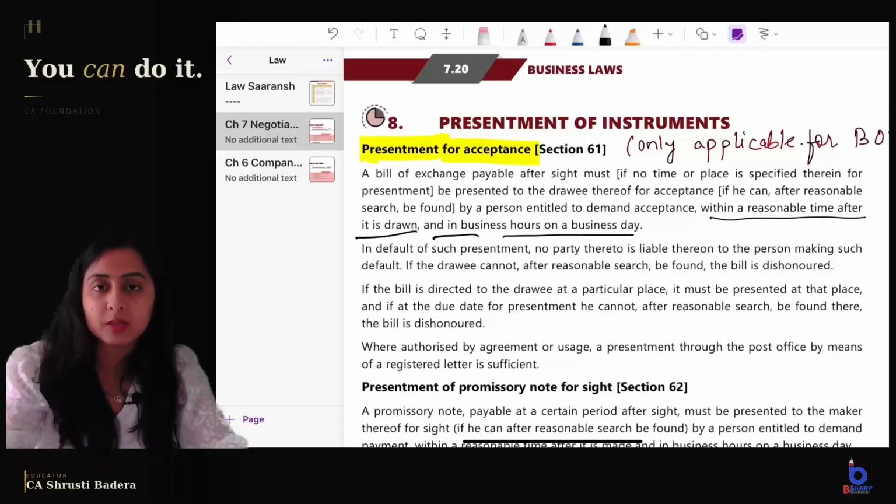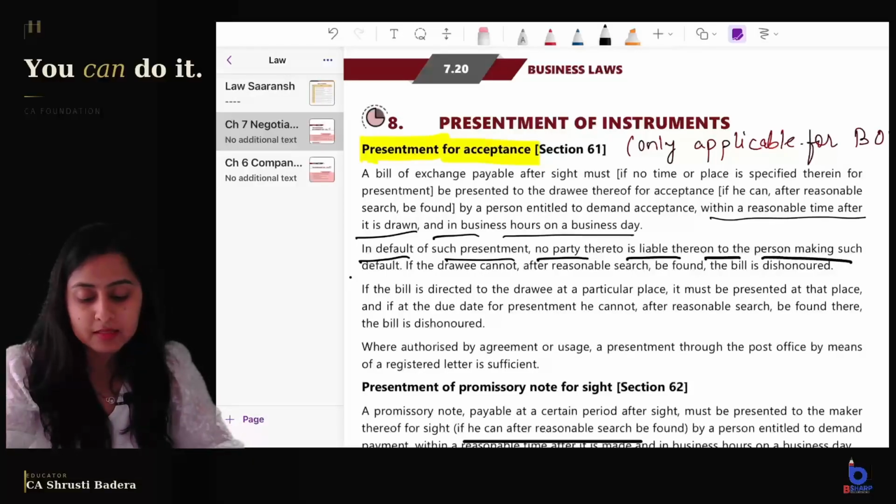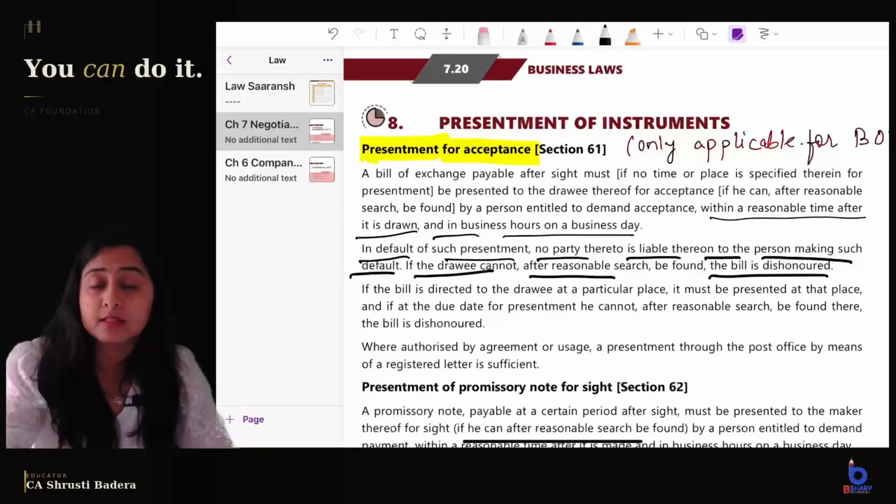For presentment for acceptance, it has to be done within a reasonable time, right? If there is default of such presentment, no party is liable thereon to the person making such default. If the drawee cannot after reasonable search be found, the bill is dishonored for non-acceptance.